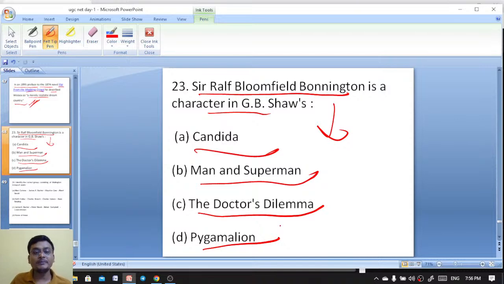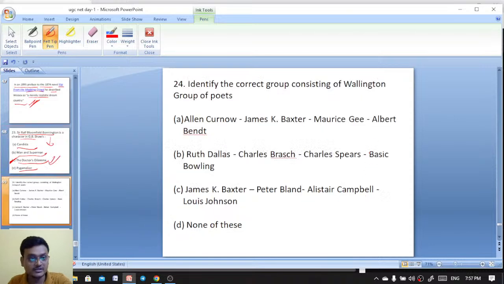Sir Ralph Bloomfield Bonington. Earlier I discussed this also. Yes, excellent. It is The Doctor's Dilemma. Sir Ralph Bloomfield Bonington is a character in G.B. Shaw's The Doctor's Dilemma. C is the right answer. Earlier I had discussed this question in the previous video.